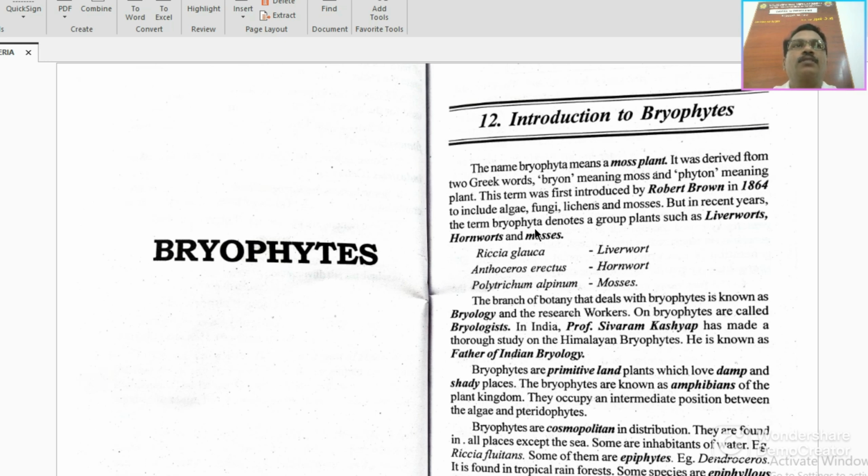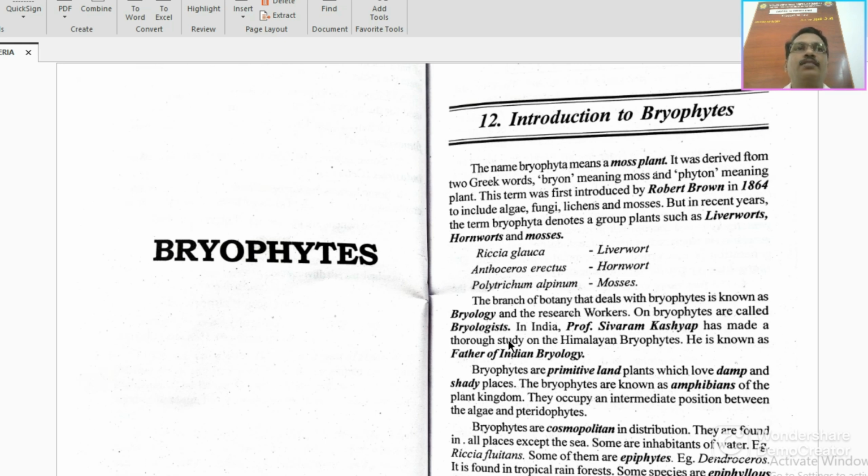The term was first introduced by Robert Brown in 1864, which included algae, fungi, lichens, and mosses. But in recent years, there has been some advancement over the algae, fungi, and lichens. They are denoted as a separate group called liverworts, hornworts, and mosses, which are altogether called bryophytes. For example, the liverwort Riccia, the hornwort Anthoceros, and the mosses Polytrichum and Funaria.